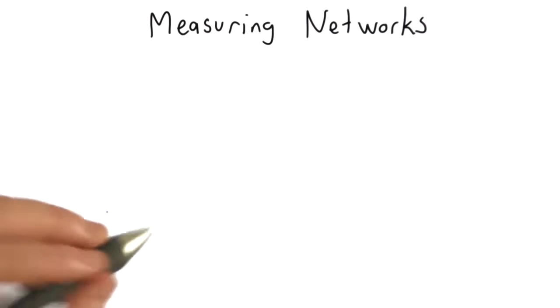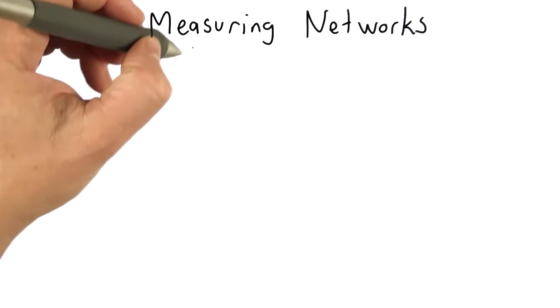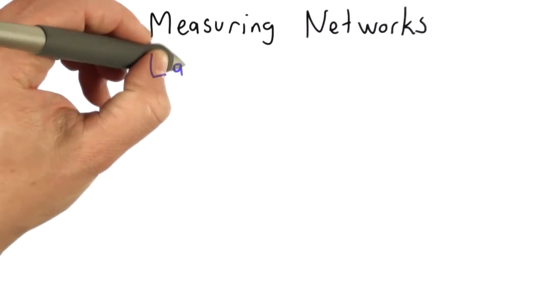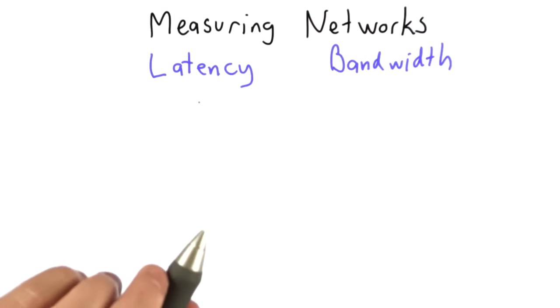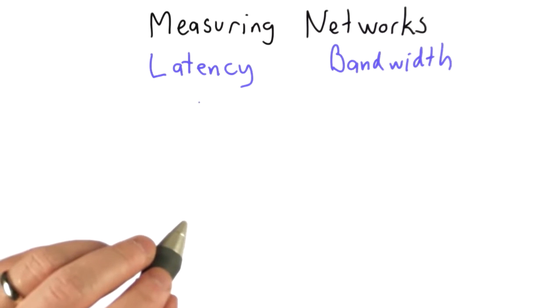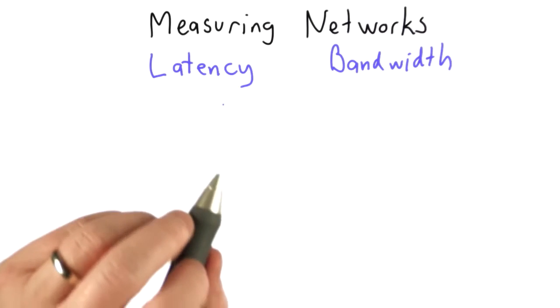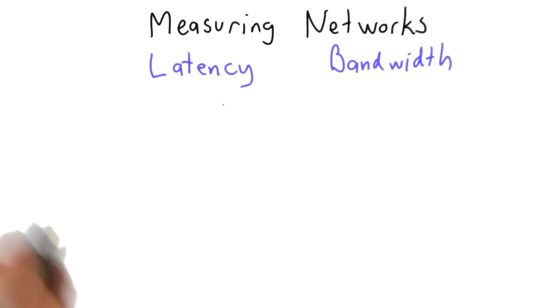I want to talk about the two main ways to measure a network. Those are called latency and bandwidth. What they mean is very different. They're often confused. Often people say bandwidth when they mean latency, or say latency when they mean bandwidth. They're quite different things. So let me explain what they are.